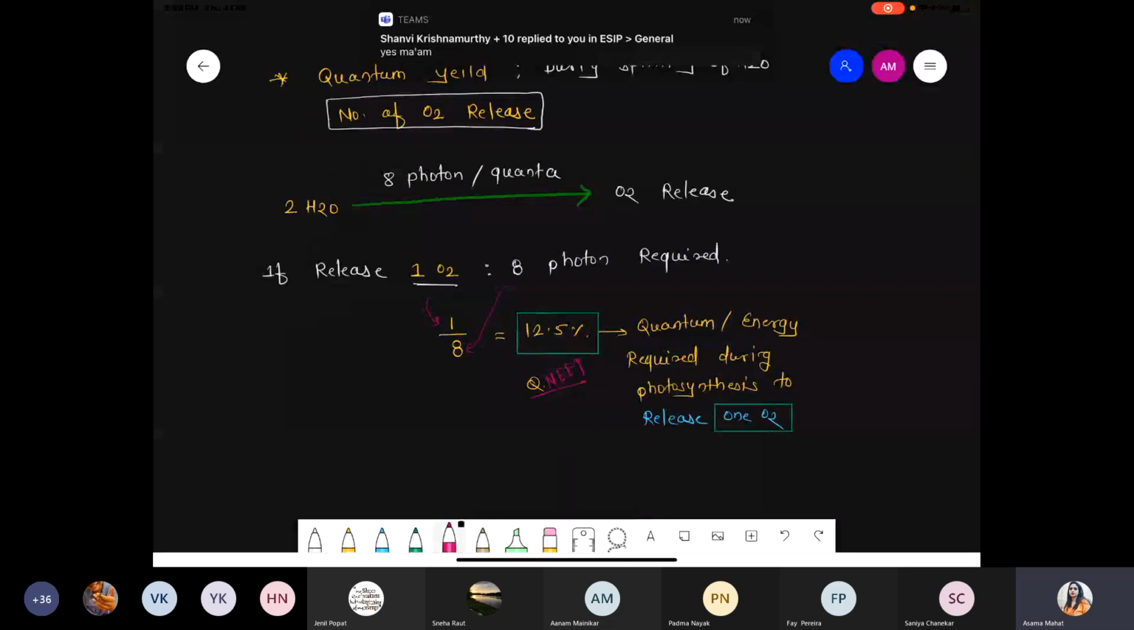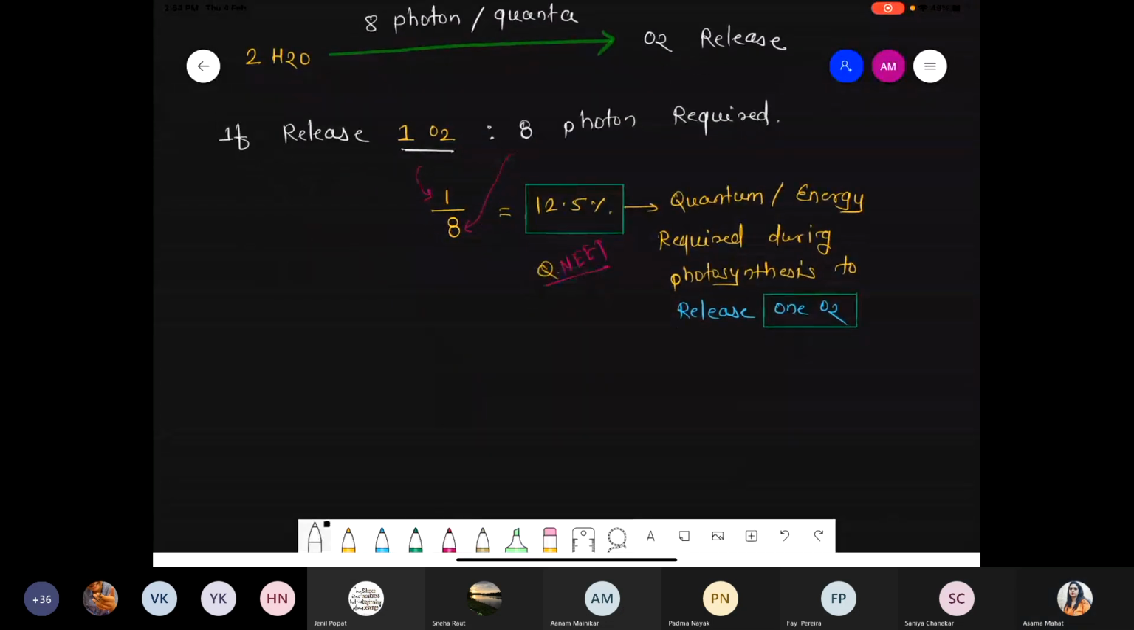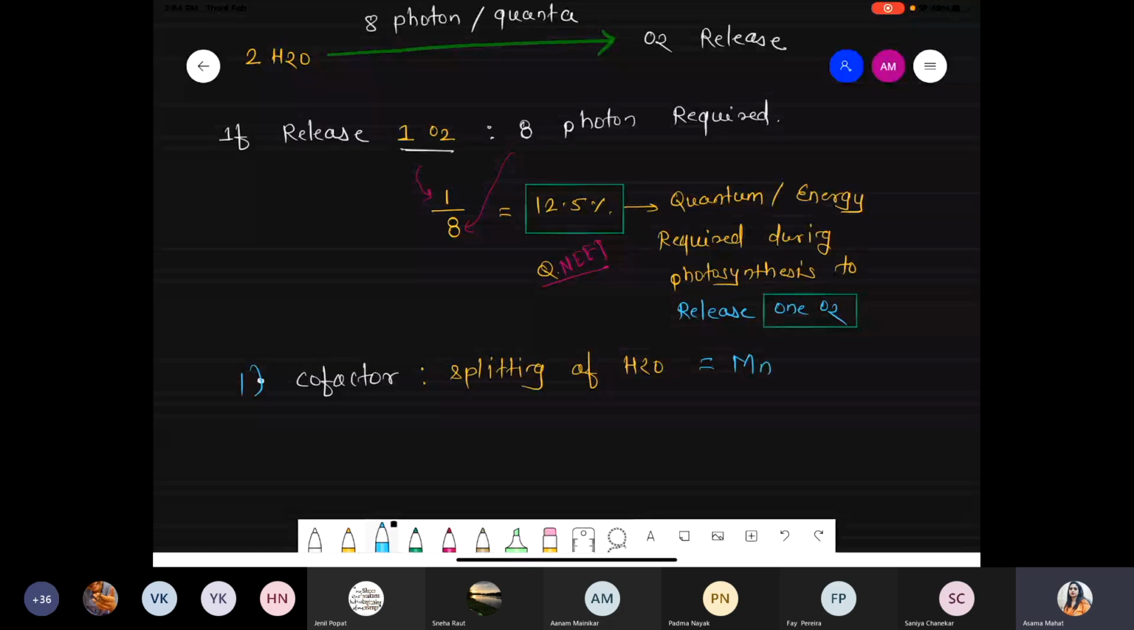I'm telling you another question. Maximum students definitely make a mistake. Which cofactor is required? If there is a question about cofactors associated with the splitting of water, the lysis of water, remember one thing: 3 cofactors are required. Number 1, manganese. Again, chlorine. And the next one, calcium. These are the answer for the splitting of water.